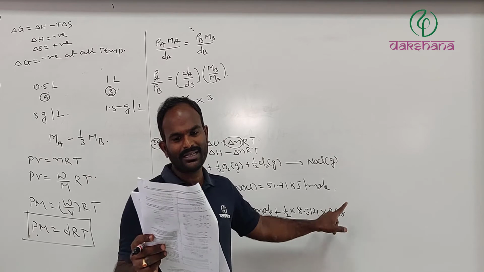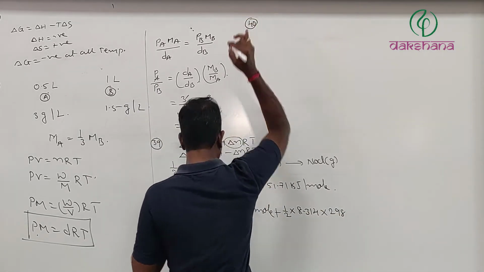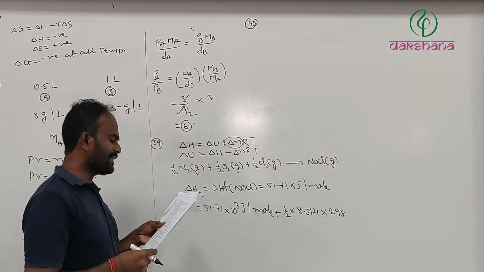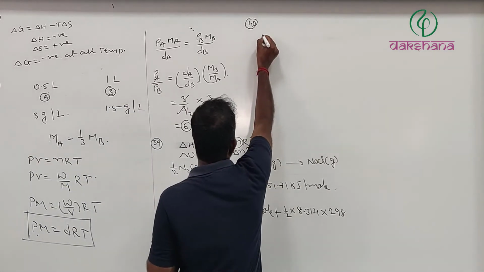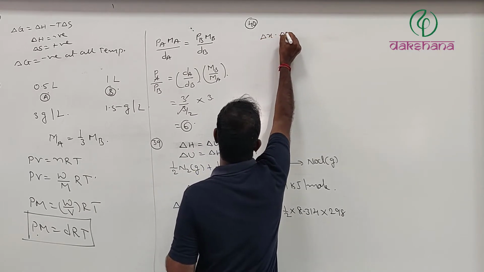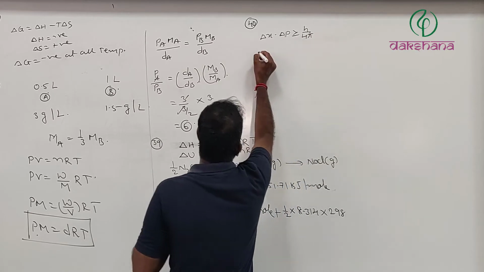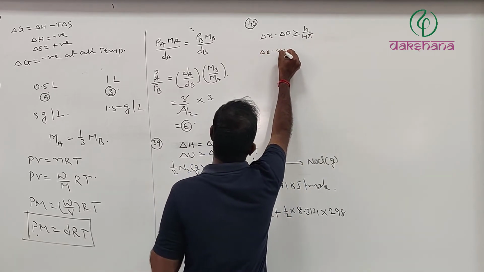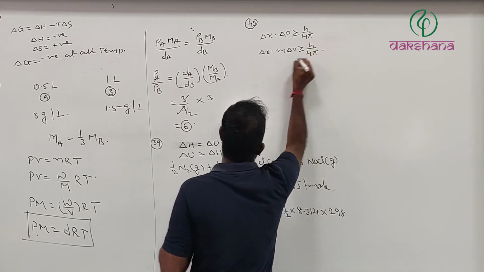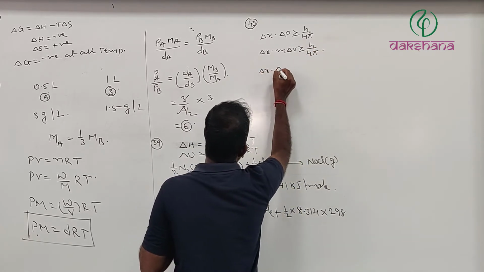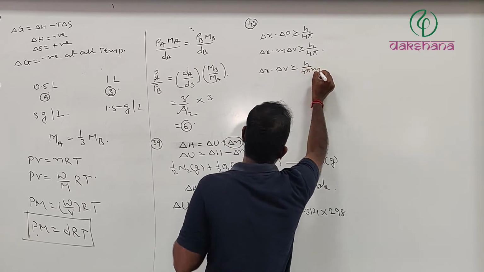Then we got this answer. Next comes the 40th question. This is very rare, that they are asking a question based on Heisenberg's uncertainty principle, which is delta X into delta P is greater than or equal to h divided by 4 pi. Delta X into m into delta V is greater than or equal to h divided by 4 pi. Delta X into delta V is greater than or equal to h divided by 4 pi m.